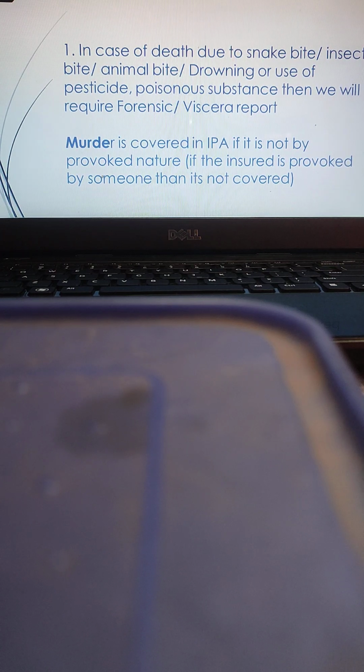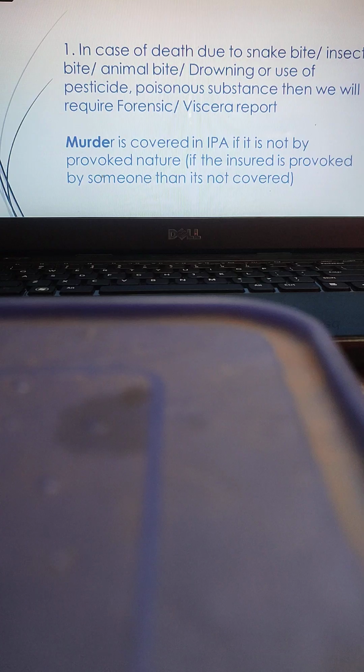In case of death due to snake bite, insect bite, animal bite, drowning or use of pesticides or poisonous substance, the insurers require a forensic or visceral report. That is the sufficient proof to establish the cause of death of the insured. But the policy covers murder. Murder is covered in IPA if it is not of a provoked nature. If the insured is provoked by someone, then it is not covered.